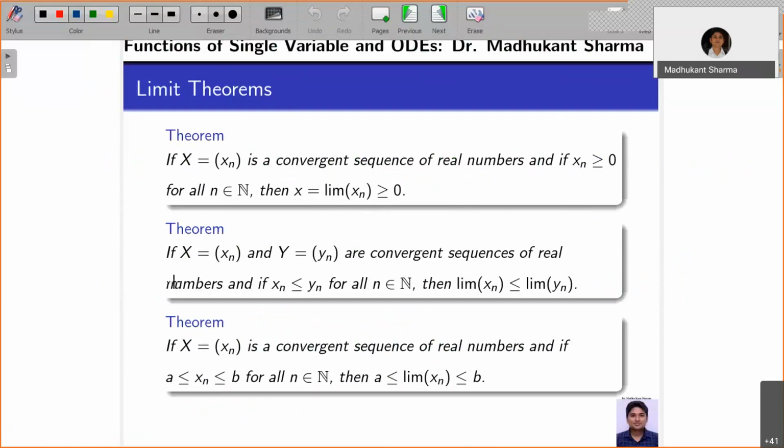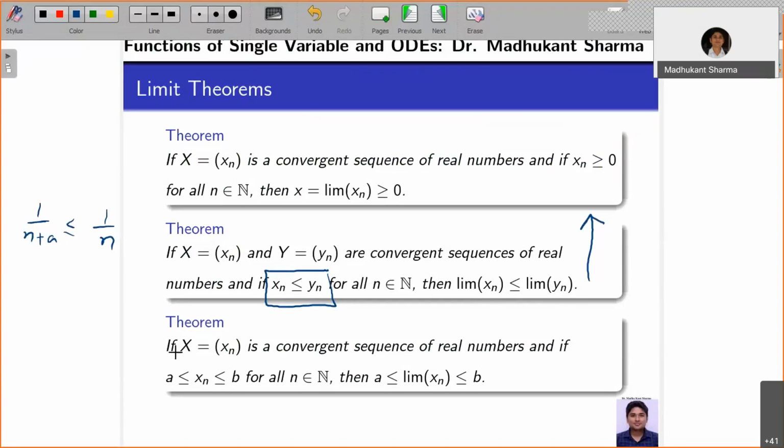Then the next result is, once you have two convergent sequences, and you are able to establish the comparison relation xn is less than or equal to yn, for example 1 by n plus 1 is less than or equal to 1 by n. So this is your xn, this is your yn. So for all n, then limit of xn is less than or equal to limit of yn. This is going to be a corollary of this.